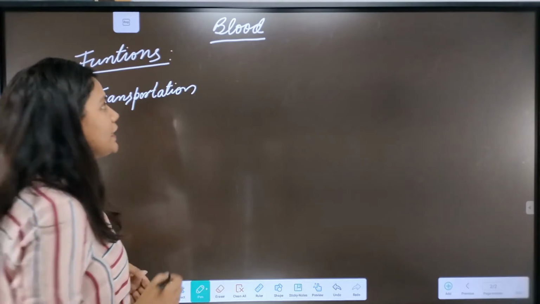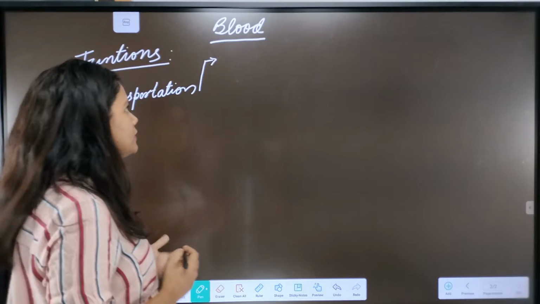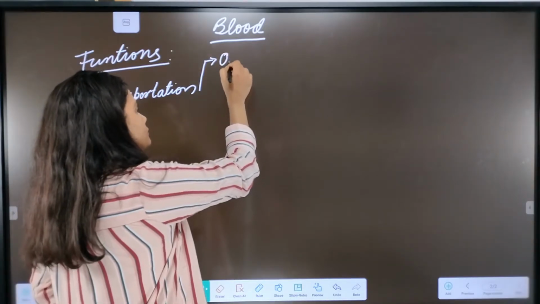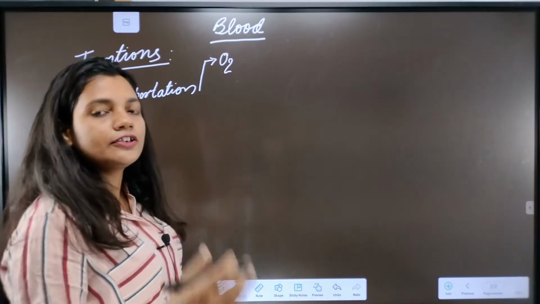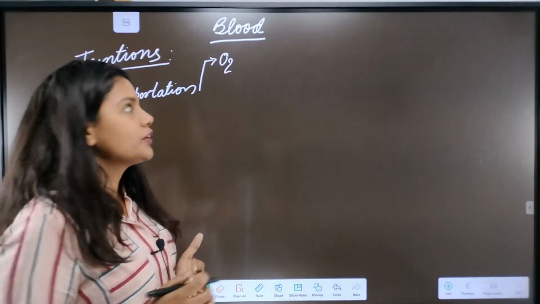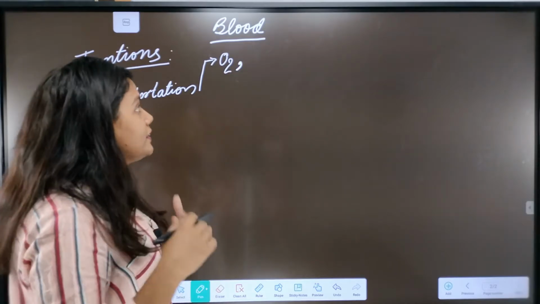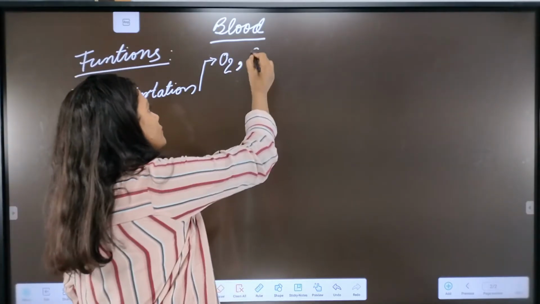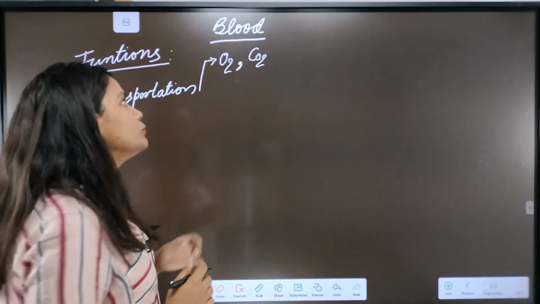I think we all have the idea what it will transport. All the metabolic gases like oxygen. It carries the oxygen from the lungs and sends it to all cells of the body for cellular respiration. Then it takes the carbon dioxide as the metabolic waste and delivers it to the lungs for removal.